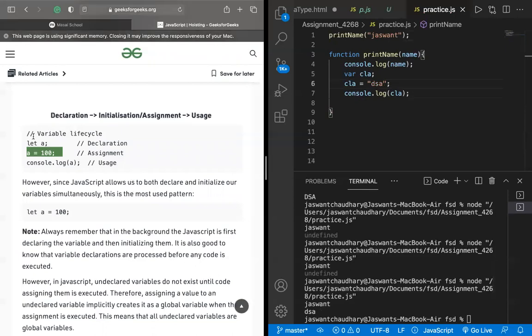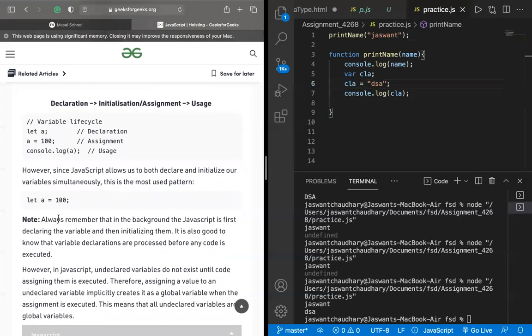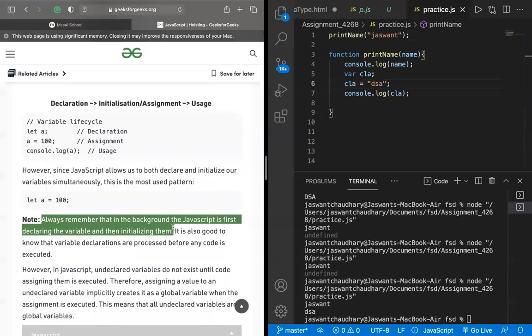So here, let us try to understand the variable life cycle. There is a variable of let type, and we are assigning it a value. Assigning or initialization are the same thing. So we are initializing the value of a with 100, then consoling it. Since JavaScript allows us to both declare and initialize simultaneously, we generally use it in this manner. So always remember that in the background JavaScript first declares the variable, and then initializes it.